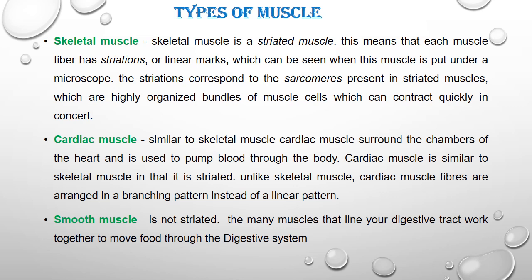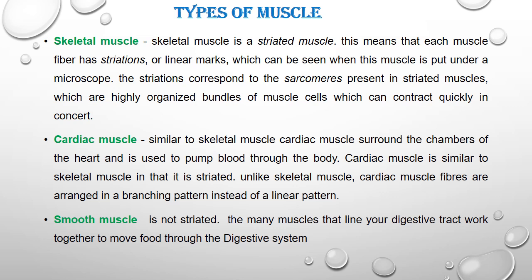Skeletal muscles are striated muscles because when we stain the muscles, they show dark and light bands called striation.